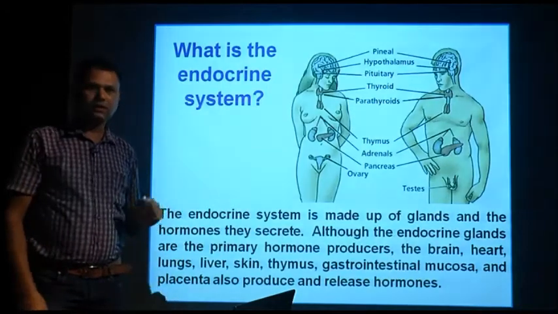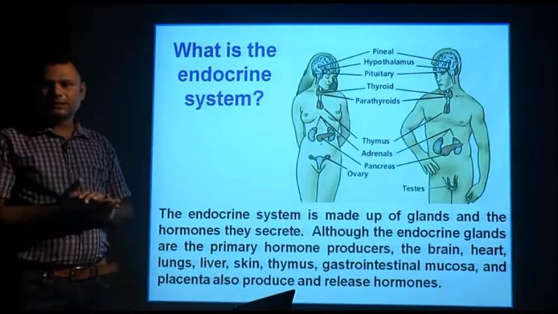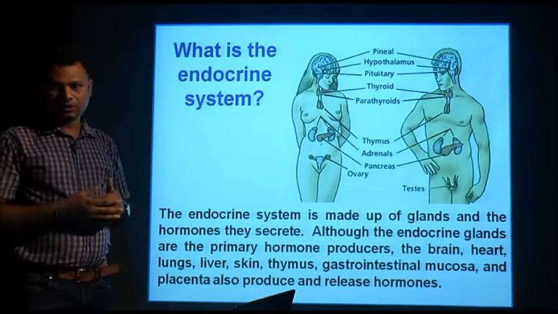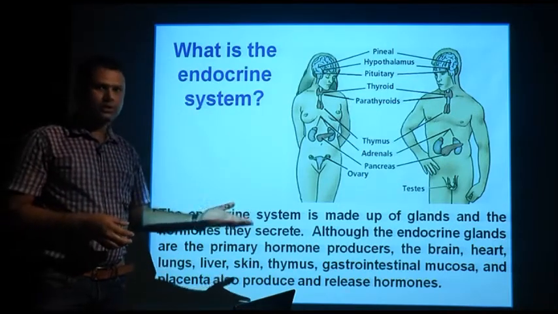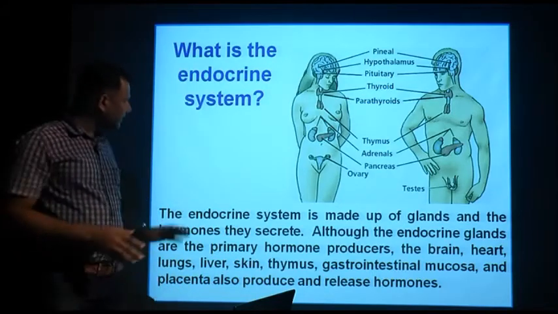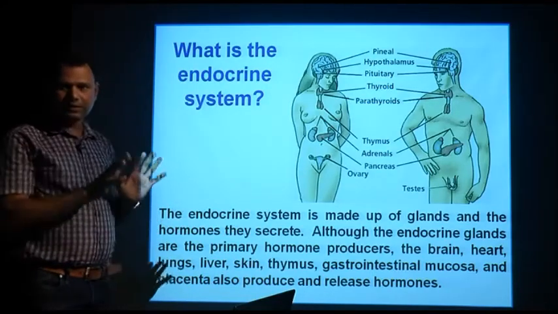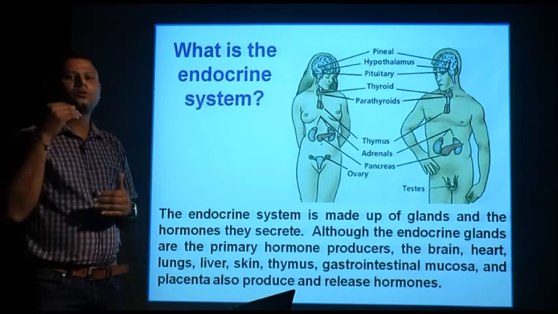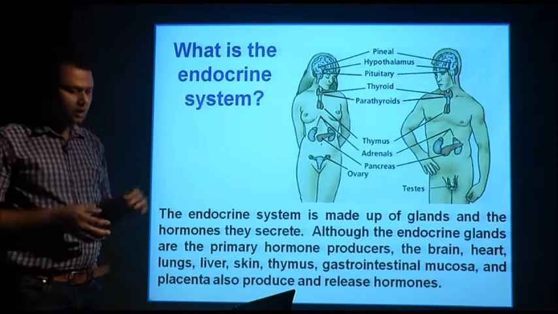Endocrine glands are the ductless glands. That means they don't have any duct to secrete their products. So they directly secrete the product into the interstitial fluid or into the bloodstream. That's why they are known as the endocrine system, and whatever secretion they release into the interstitial fluid or the bloodstream is known as hormones.